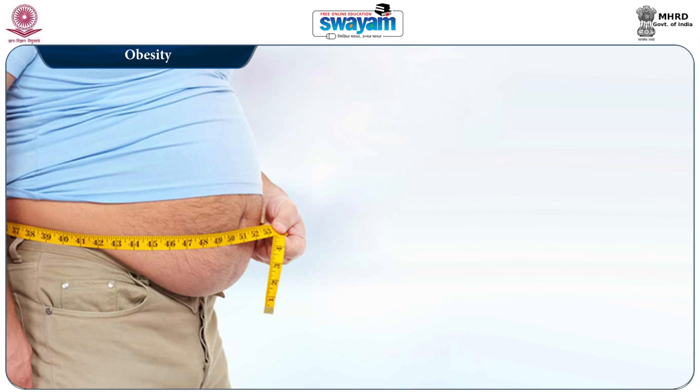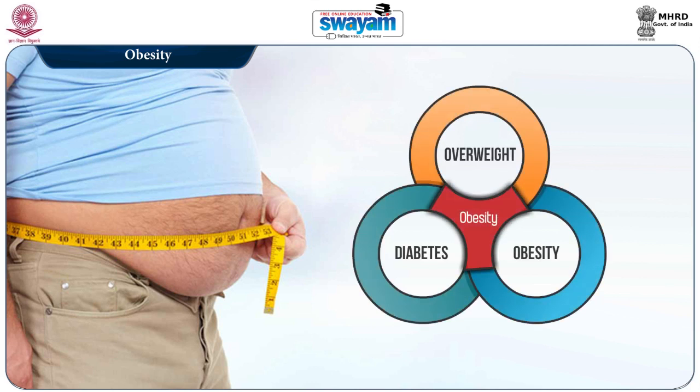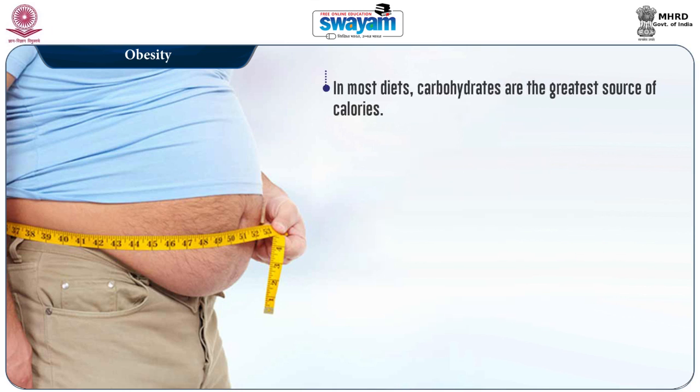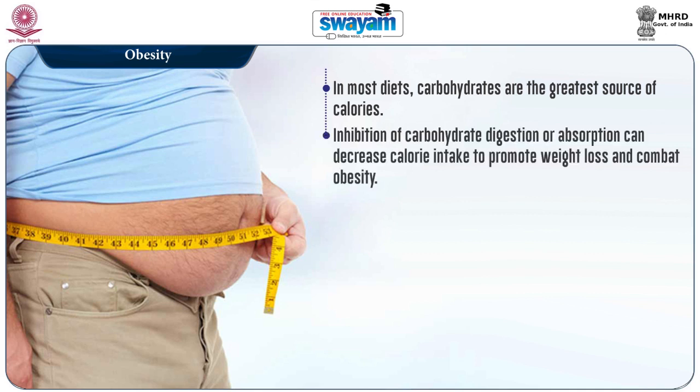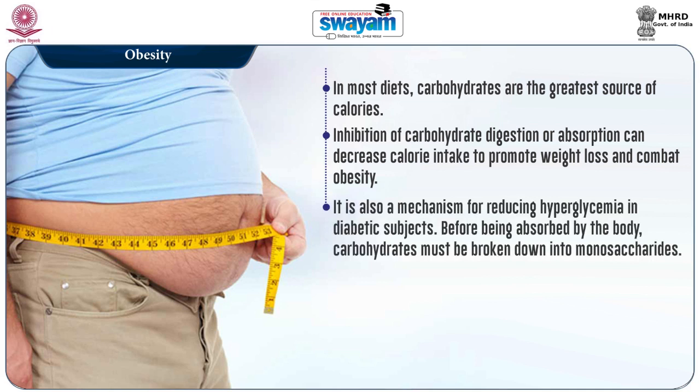The third situation is obesity. Overweight, obesity and diabetes are the most common disorders associated with each other, and they are a major problem in the modern world. In most diets, carbohydrates are the greatest source of calories. Inhibition of carbohydrate digestion or absorption can decrease the calorie intake to promote weight loss and combat obesity. It is also a mechanism for reducing hyperglycemia in diabetic subjects.